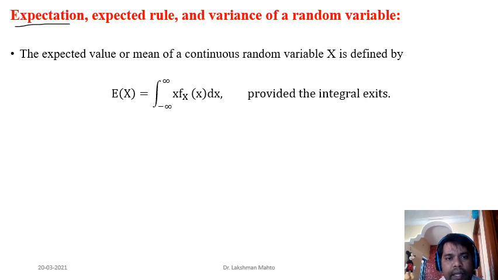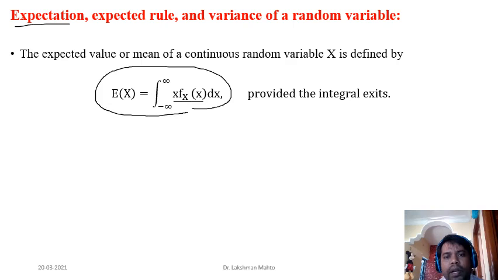The expectation of a continuous random variable is defined as the integral from minus infinity to infinity of x times the corresponding density function. This is the definition of the expectation of a continuous random variable, provided this integral exists.